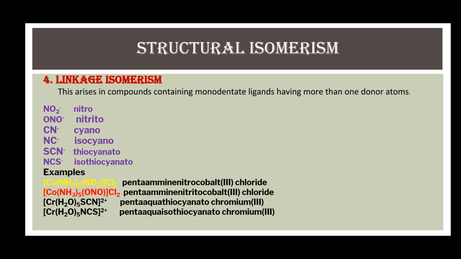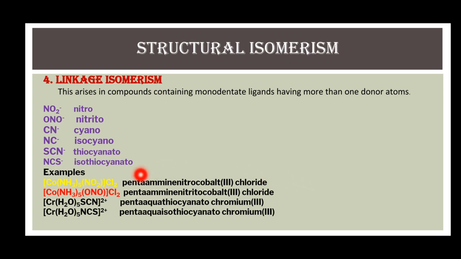Here, a pair of isomers is given. In first example, this is a complex of cobalt, pentaamine nitro cobalt 3 chloride.